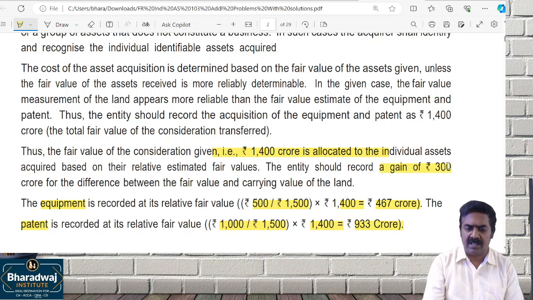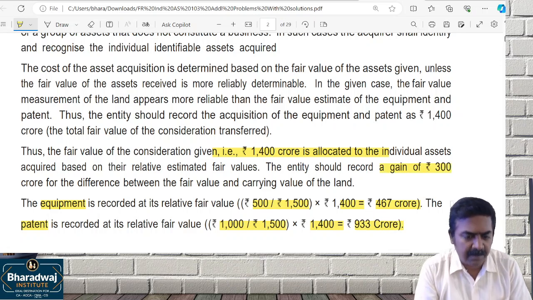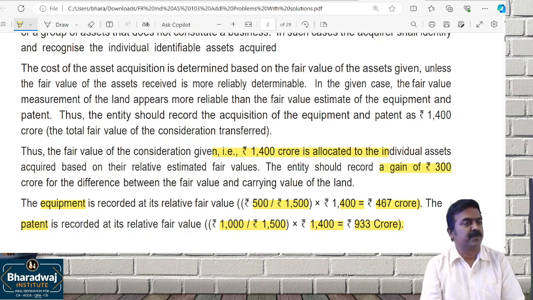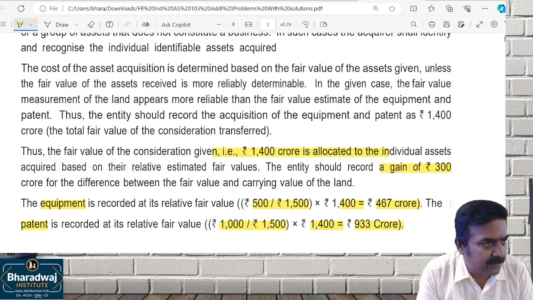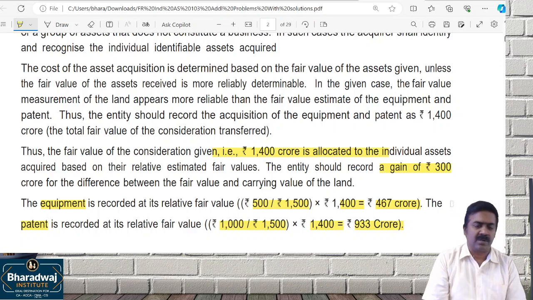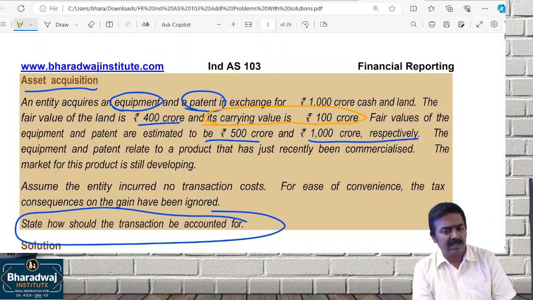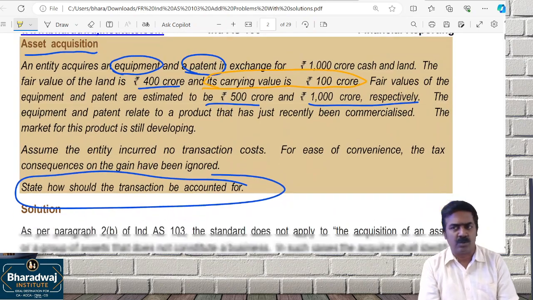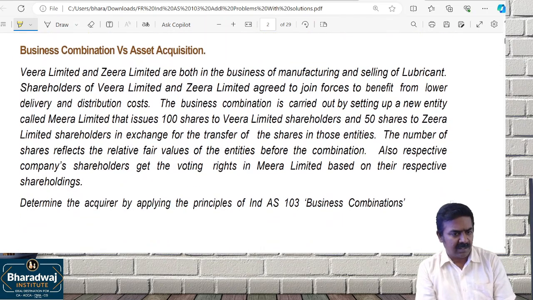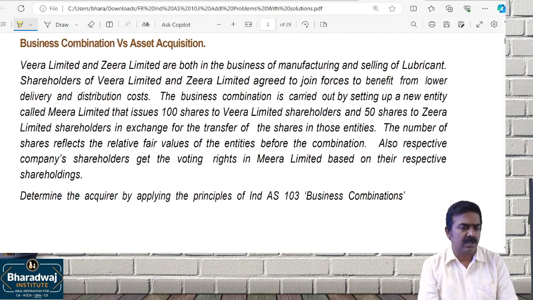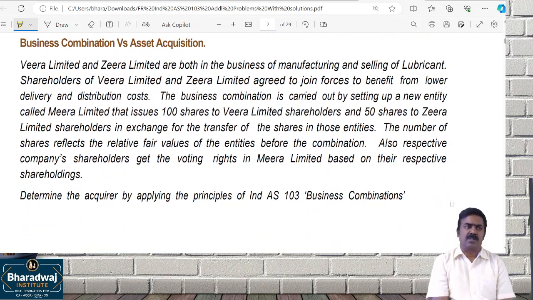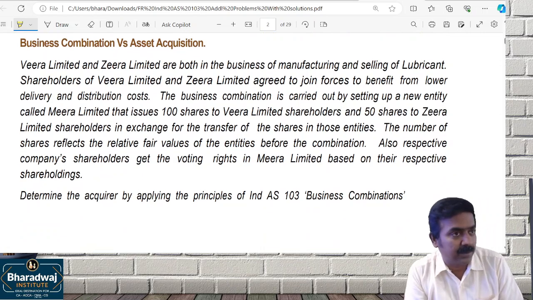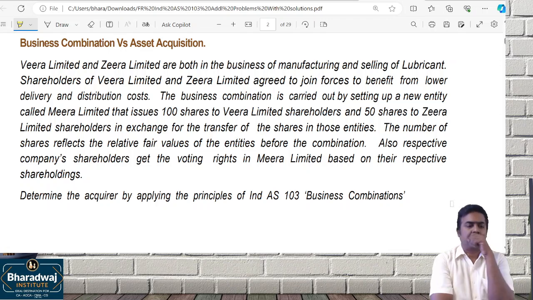There should be a gain on sale. There should be a gain recognized, because there is a difference between which one? Fair value and which one? Carrying amount. You can go through the full details at home also. Next. Go to this. It is not an asset acquisition question. I request you to read the question. Then we'll discuss.